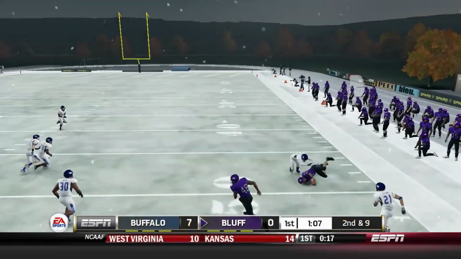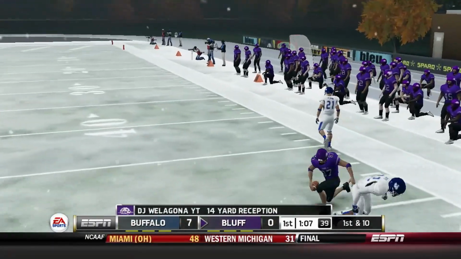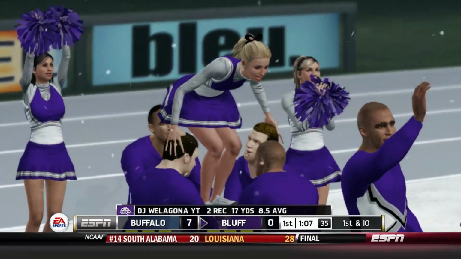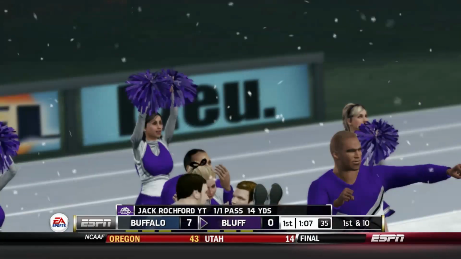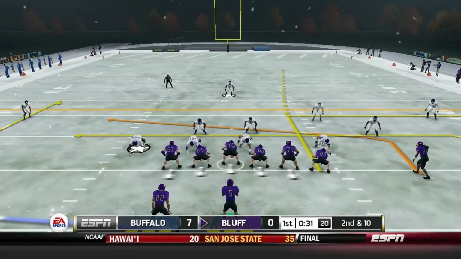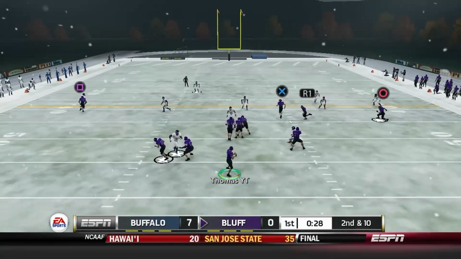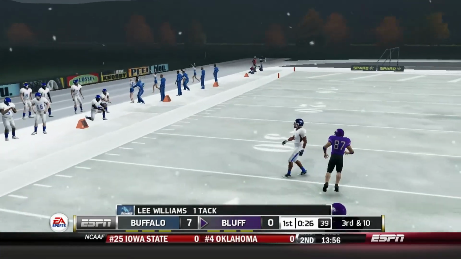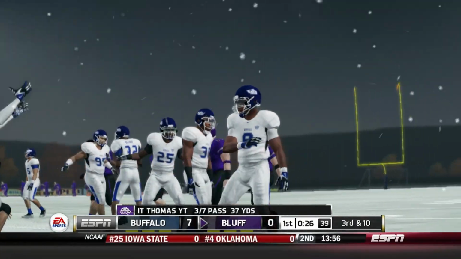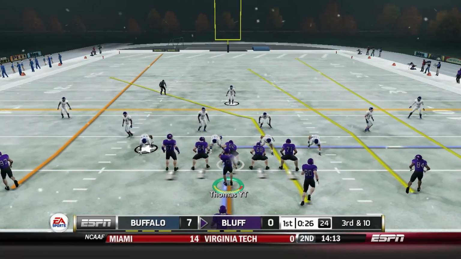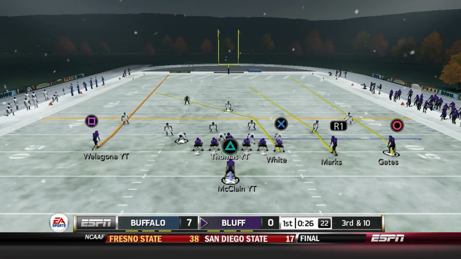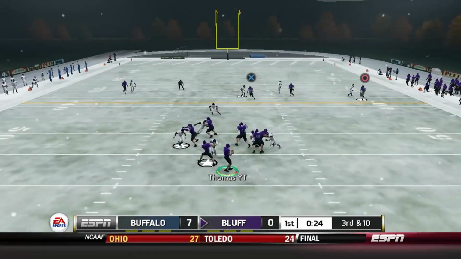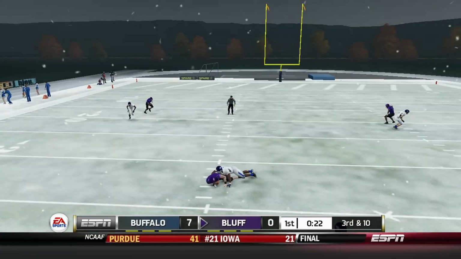We'll see what Rockford can do, as IT Thomas was knocked out of the game, actually. So Rockford is back in, at least briefly. We'll see what he can do, and he's off to a nice start as well. 14-yard gain. It's now 2nd and 10. A couple plays later, going to try to throw it over to the left-hand side. That's incomplete. Slightly off target. We are looking for Tommy Marks, but just couldn't quite get it to him that time. And so a 3rd and long coming up for the Beavers. Let's see what we can do. IT Thomas back in the game, trying to get it to Kurt White.